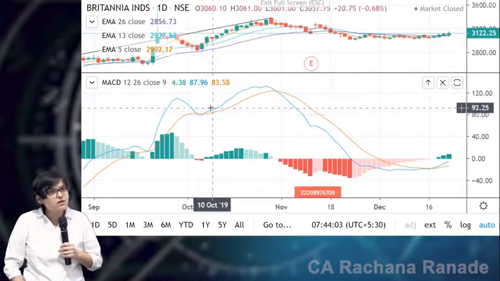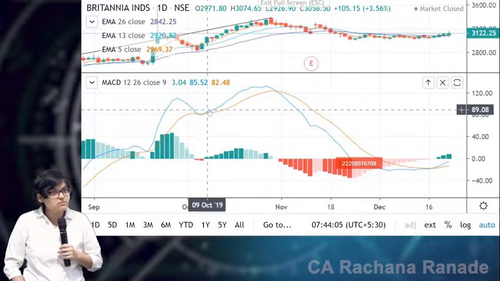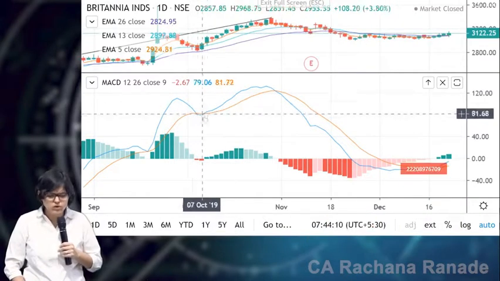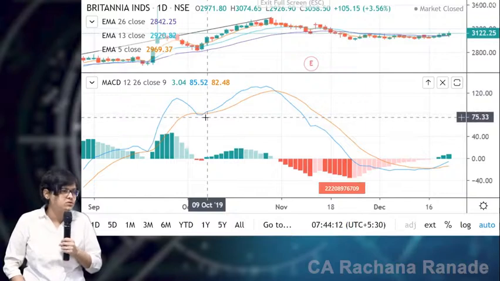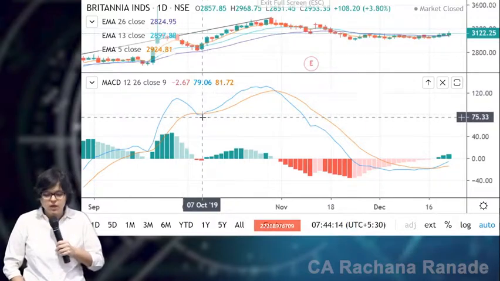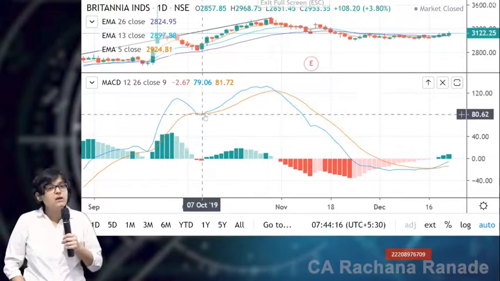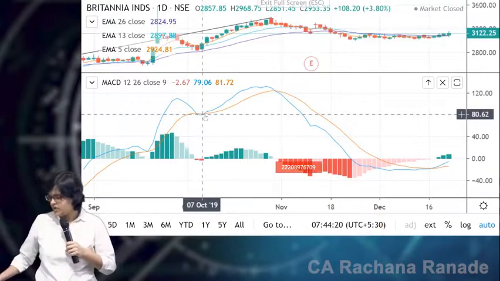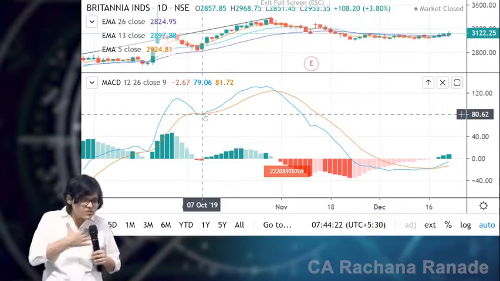It is again giving a clear-cut buy signal. So maybe here it could have hit a stop loss. Would it have been a huge stop loss or a very minimal loss? Very minimal loss. Very small loss. And then you are again having a buy call here. Okay. So again understand, sometimes what happens is ego comes in between.